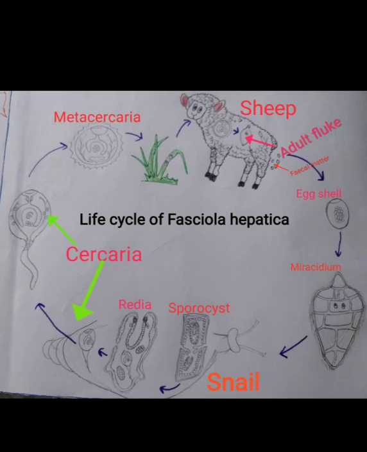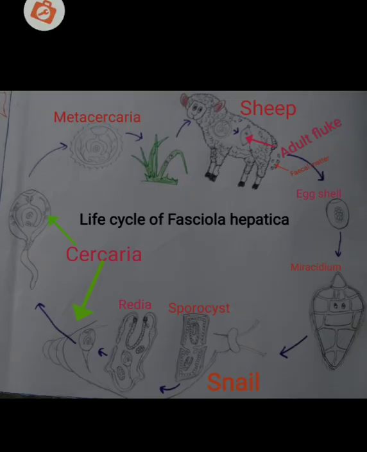Finally, from the egg cell embryo, the first larva comes out, that is the Miracidium larva. This Miracidium larva, as you can see here, is an elongated structure with an apical papilla and a ciliated body. Here you can also see the eye spots, which are photoreceptors. The ciliated body is meant for locomotion of the Miracidium larva.